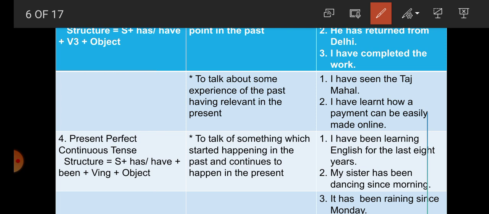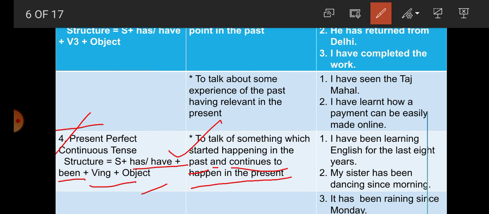Now next one, present perfect continuous tense. What is the structure of present perfect continuous? Subject plus has, have plus been, then verb ing form, and then object. And when do we use it? To talk of something which started happening in the past and continues to happen in the present. It started in the past and continues to happen in the present, meaning it is going on also.